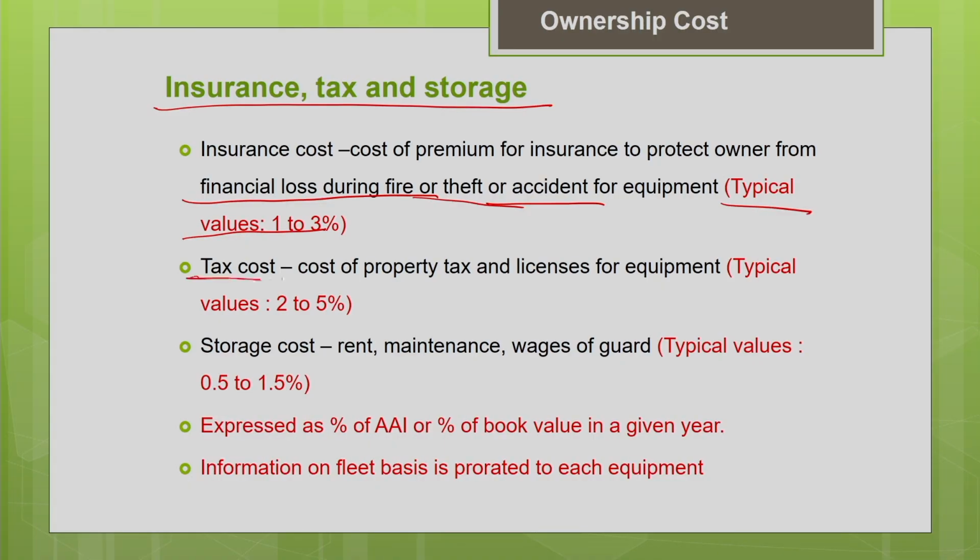Another thing is your tax cost. It is an asset, so you have to pay the property tax to the government for the equipment. The cost of the property tax and the licenses for the equipment will come under this tax cost. The typical values as reported in the literature vary from 2 to 5% of the value of your machine. This will also vary according to the location, from place to place.